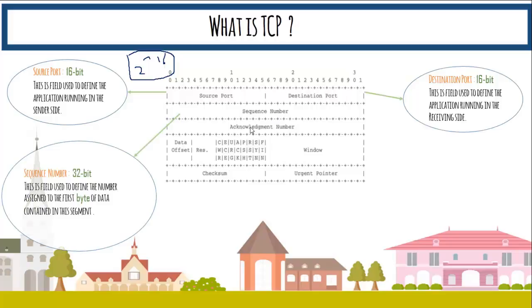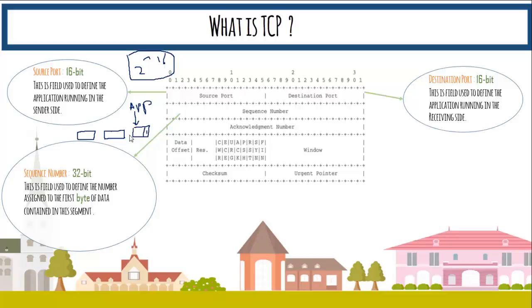What is the sequence number? As I said, when the data comes from the application layer to the transport layer, it is multiplexed first. And when it's multiplexed, we have this data which is broken into chunks, and we call these chunks packets. And when these packets belong to TCP, they are called segments, and they are numbered.